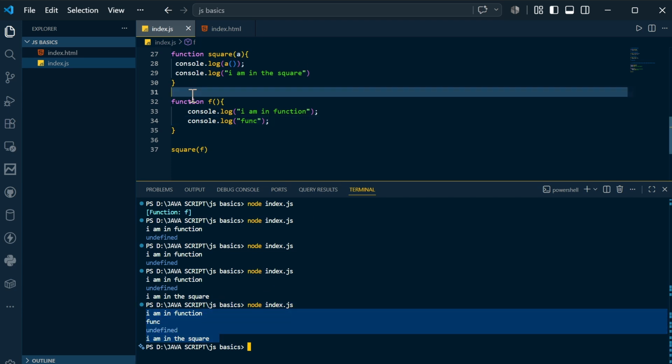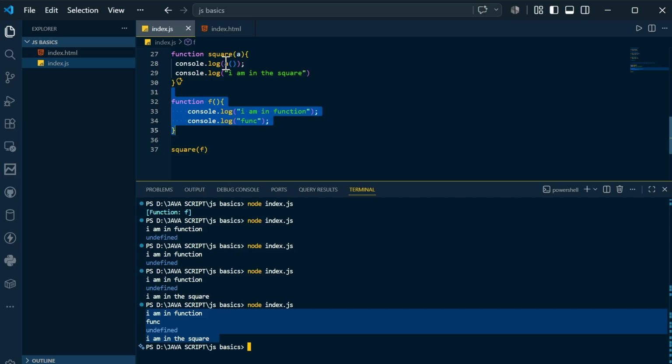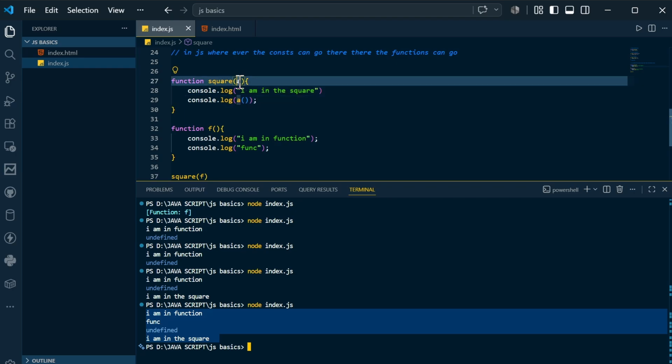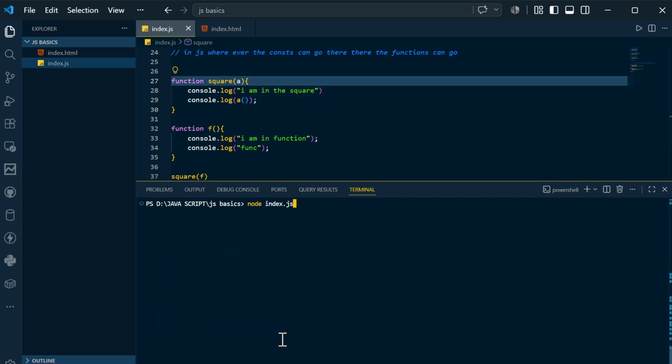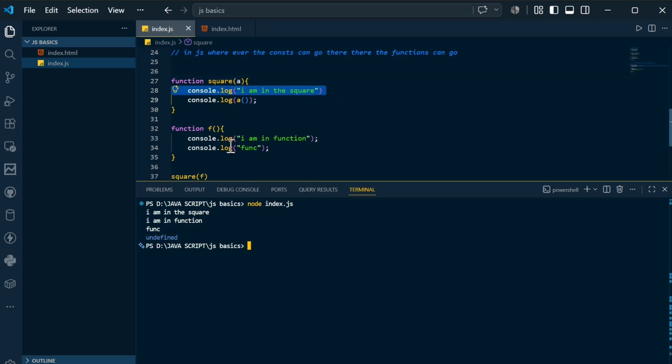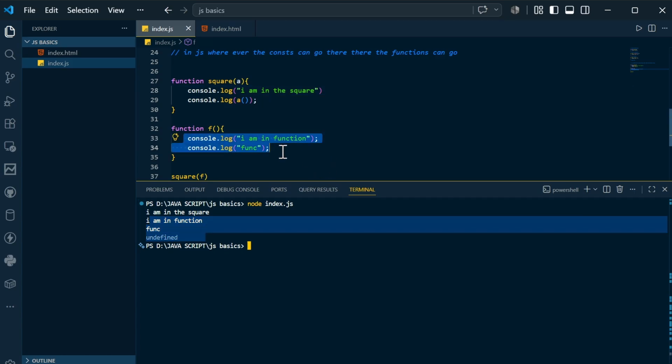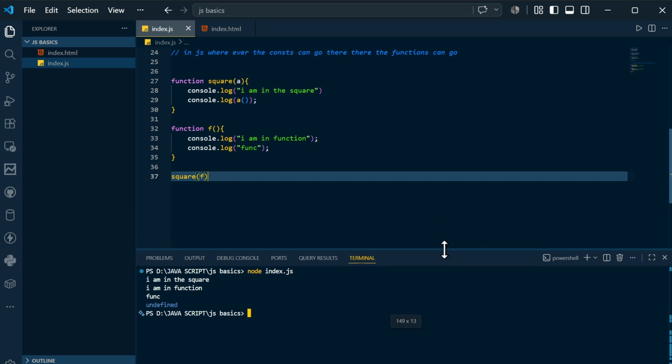First of all, you are passing this function, so that's why you are calling this function, which means this is executing. If you reverse this order, first you print this, then you call this function. I will clear the terminal. If I compile and run, you can see it is saying I am in the square, because first we called this f function, so first this printed. After that it is saying I am in function and func, and these 2 lines are executed. So in this way, where the constants can go, there functions can go.